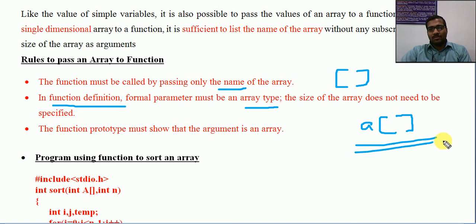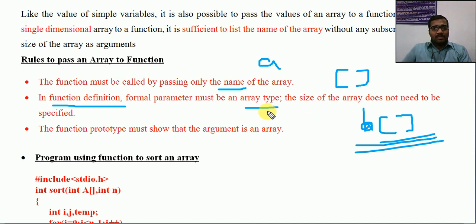While calling, just provide the array name, but while receiving, you should have the array name and its subscript, because the formal parameter must understand that it is expecting an array. The system will automatically understand the name as an array in the call, but in the function it should be identifiable, in array format itself. That is the second rule.